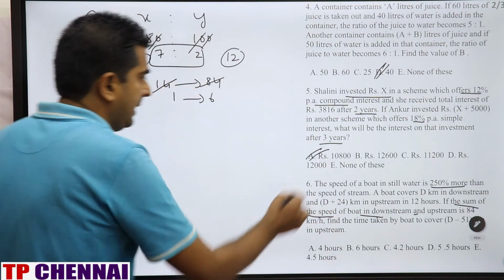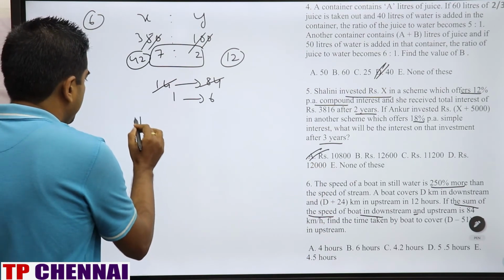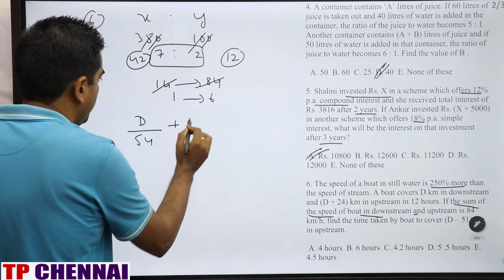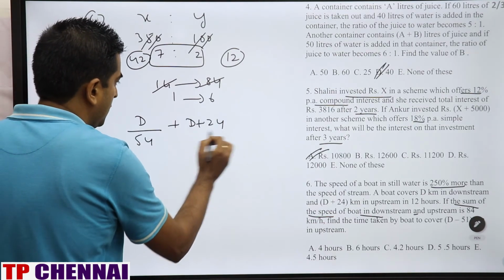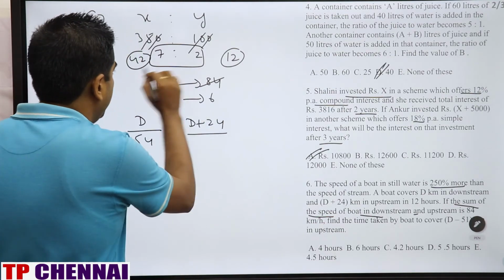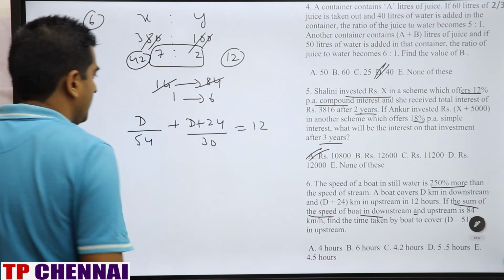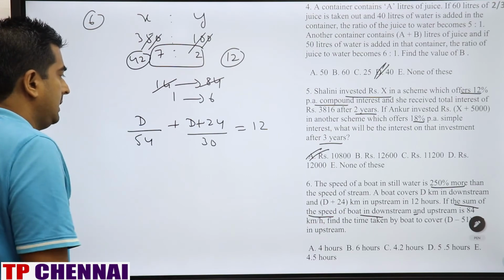Now we will come to the second line. A boat covers d km downstream, so d divided by downstream 54, and d plus 24 km in upstream, x minus y, 30, in how many hours? 12 hours. LCM of 54 and 30 is 270.